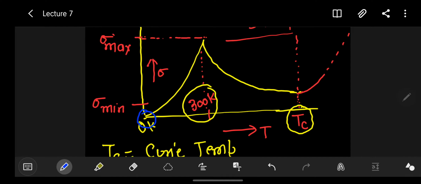Now what is happening as the temperature is increasing? As soon as we start increasing the temperature, the carriers become available, either in the conduction band in case of n-type semiconductor material, or in the valence band in case of p-type semiconductor material. Now we have the carriers with the increasing temperature, so the conductivity of the extrinsic semiconductor material increases.